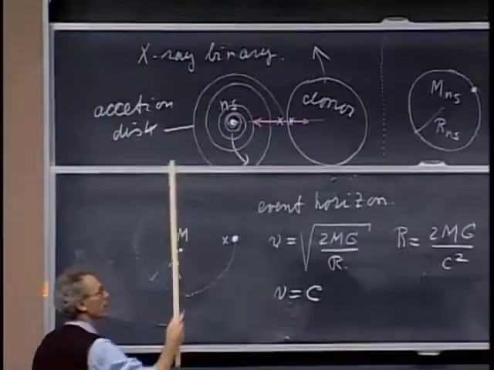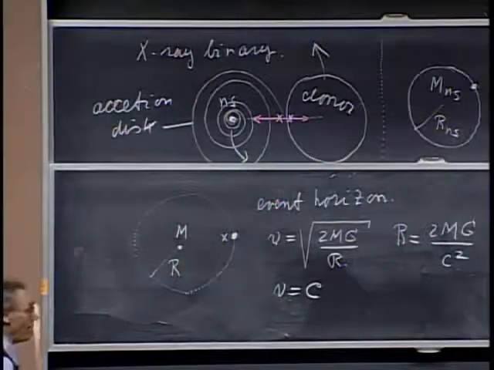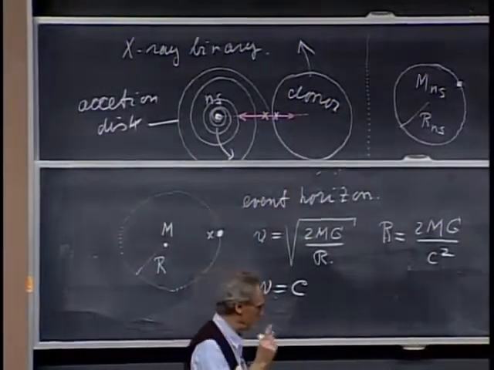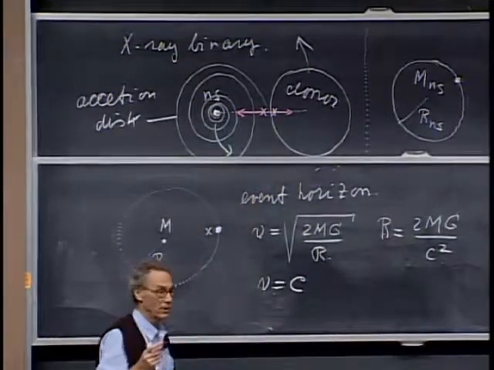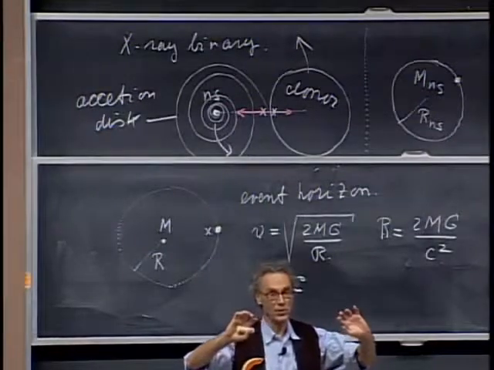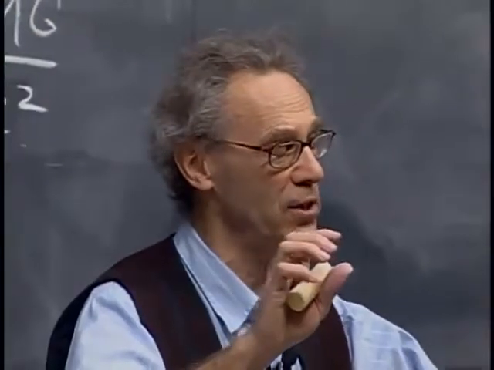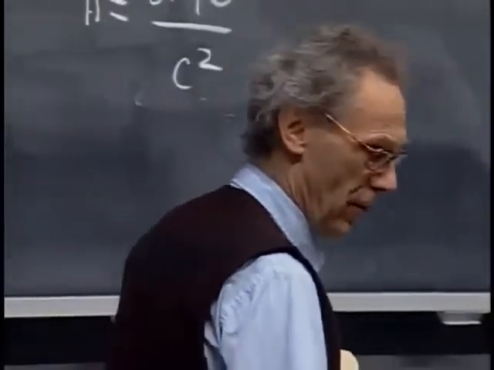But you will not be able to measure the Doppler shift of the black hole, no pulsations. If, however, an astronomer can make an estimate of the mass of that donor, then you will find the mass of the accretor. In other words, instead of having the Doppler shift measurements of both stars, the neutron star and the donor star, which gives you the mass of 2 stars, now you have to settle for the Doppler shift of only the donor and the mass of the donor itself. And if you have a reasonable idea of what that mass will be, then you can find the mass of the accretor.